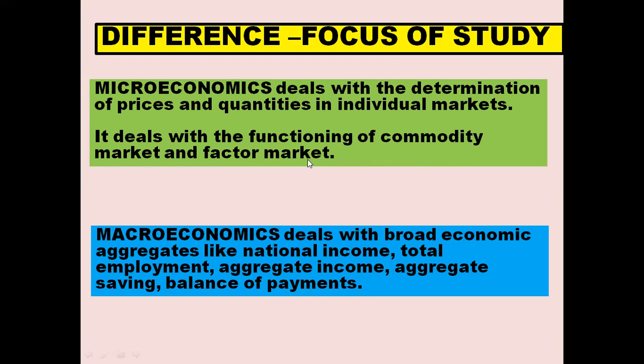And macroeconomics deals with national income, that is income of the entire nation, total employment, aggregate income, aggregate saving, balance of payments, that is it solves problems of economy, inflation, deflation, unemployment problem, and so on. So here the focus of study is price and quantity, and here the focus of study is national income, total employment, aggregate income, saving, balance of payments.